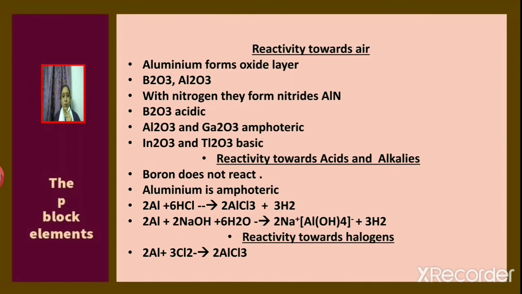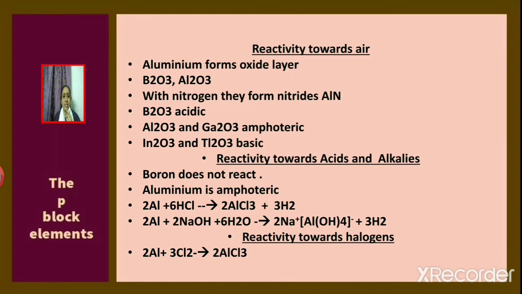Oxide of boron B2O3 is acidic, because we know that boron is a nonmetal and nonmetal oxides are acidic in nature. Whereas oxides of aluminium and gallium, that is Al2O3 and Ga2O3, are amphoteric in nature. So these oxides can react with an acid as well as with a base. Oxides of indium and thallium, that is In2O3 and Tl2O3, are basic in nature. This is because indium and thallium are metals and we know that metal oxides are basic in nature.